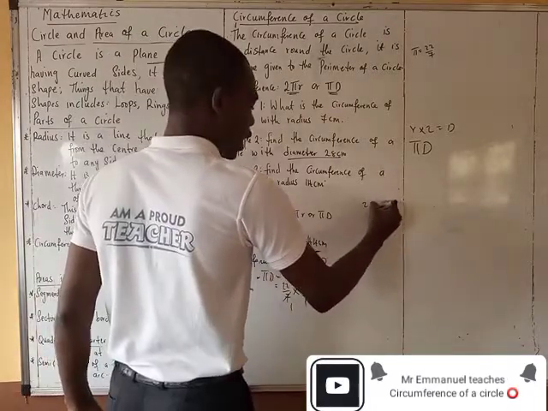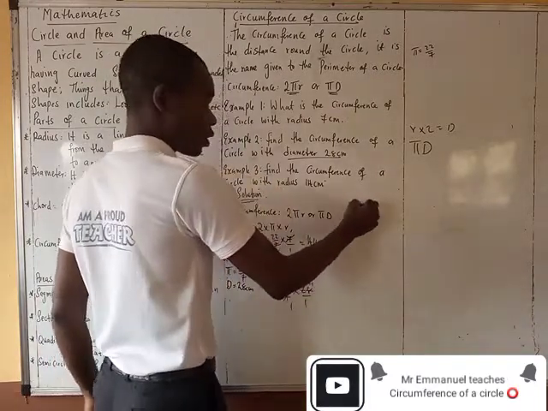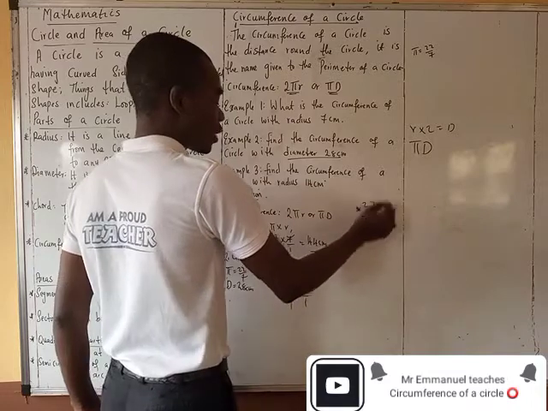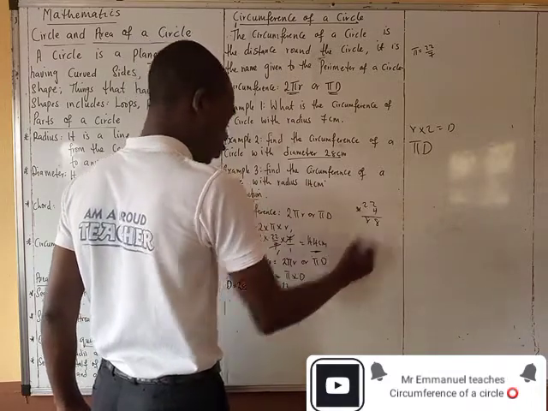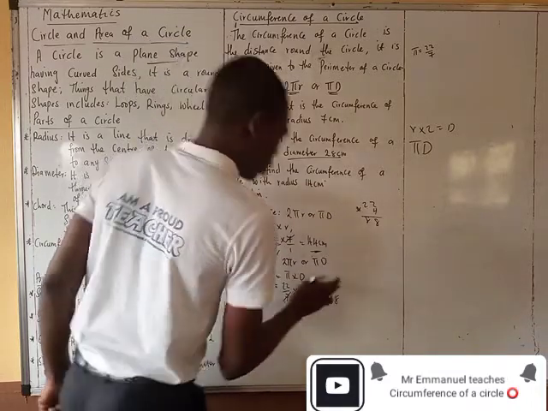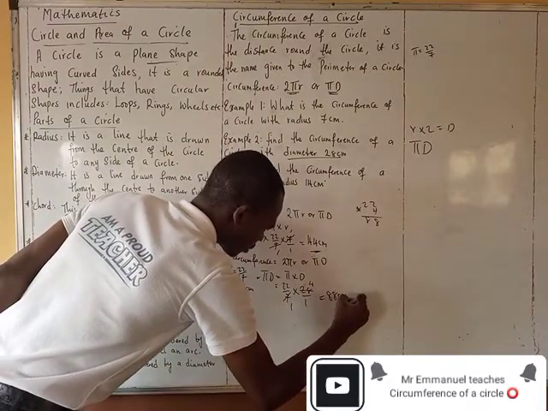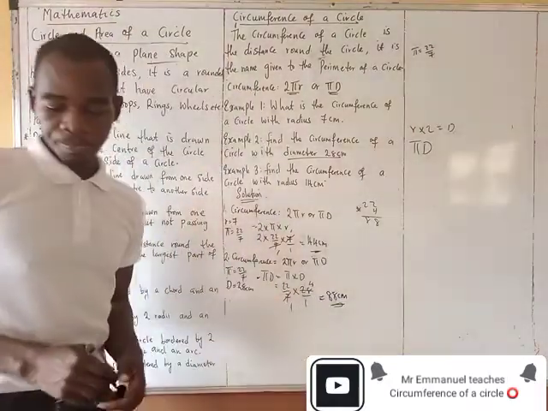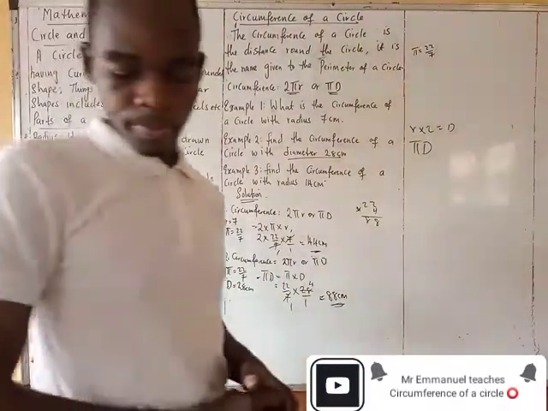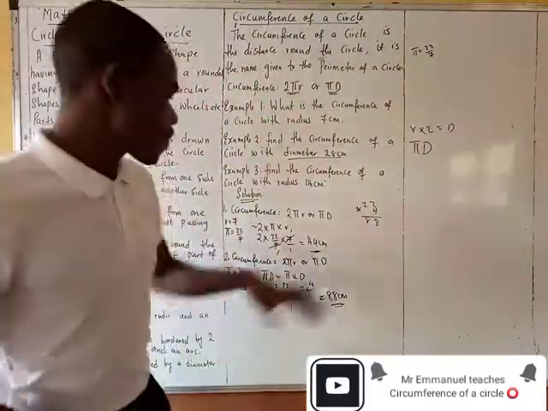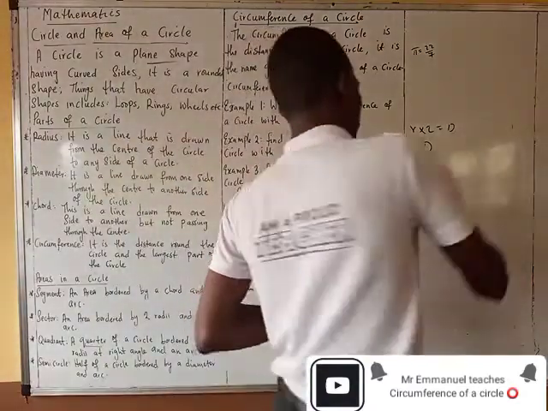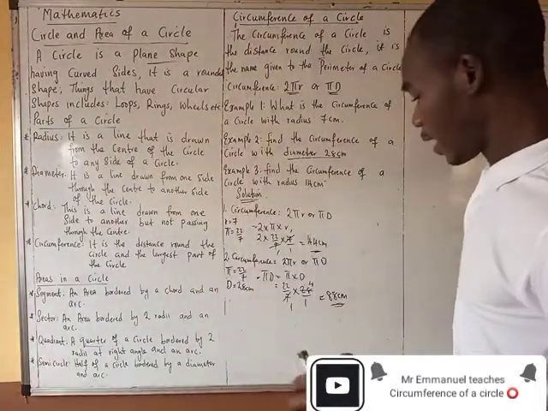So 22 times 4, for those that don't really know, let me just show you. 4 times 2 is 8. 4 times 2 is 8. So the answer is 88. Oh, sorry about that. 88 centimeters. Hope it's clear. It's very simple.